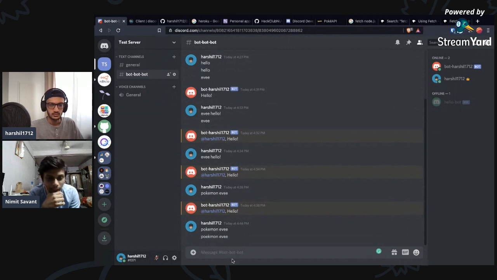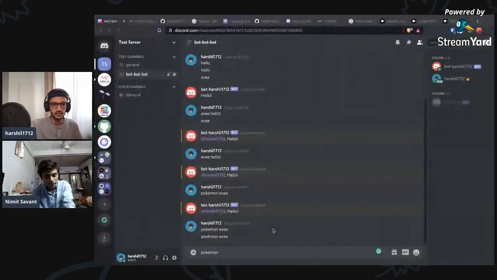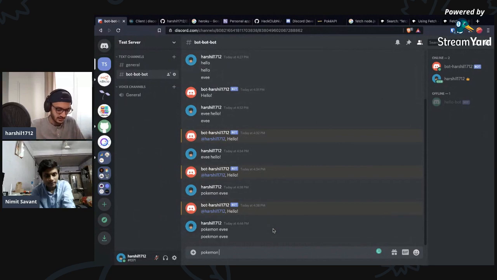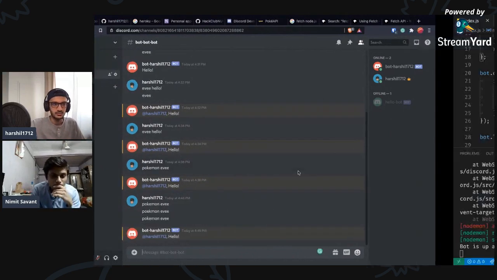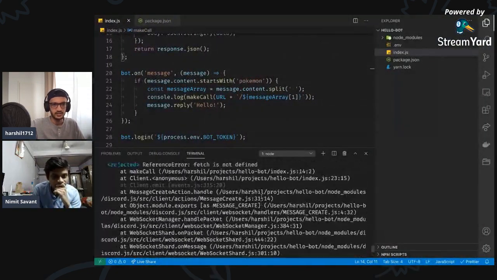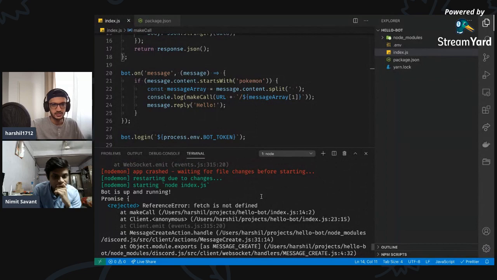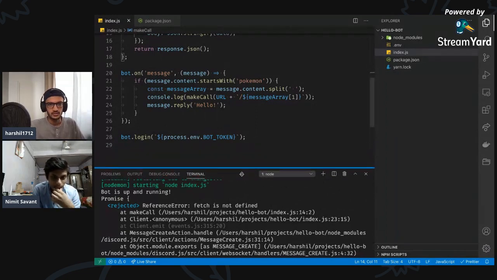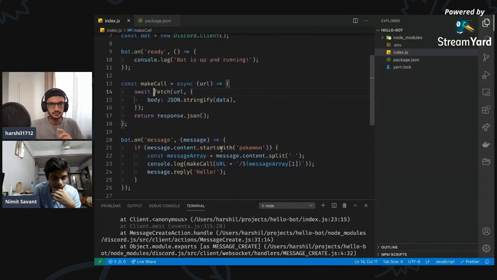Pokemon spelling, my bad. But let's see if we got something. No, we got nothing. We won't get anything, right? Exactly. Awesome. But we still got an error. So we didn't fix it. Okay, error: fetch is not defined. We just have to address that promise. I think we might have to use dot then.